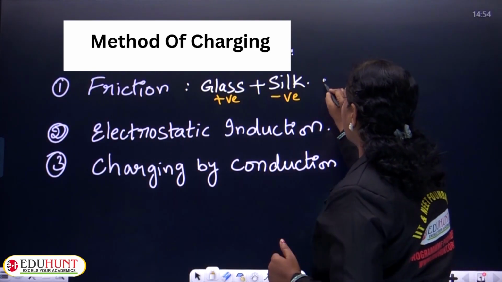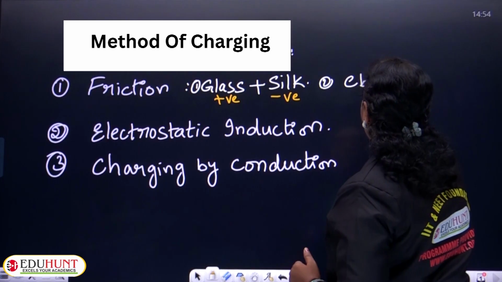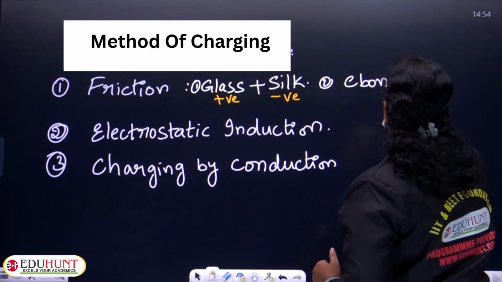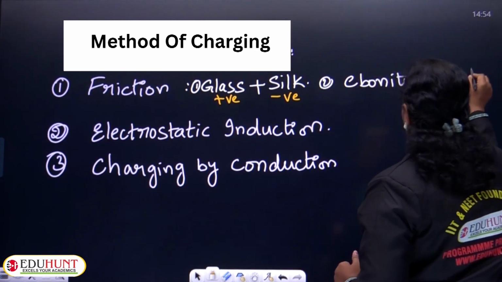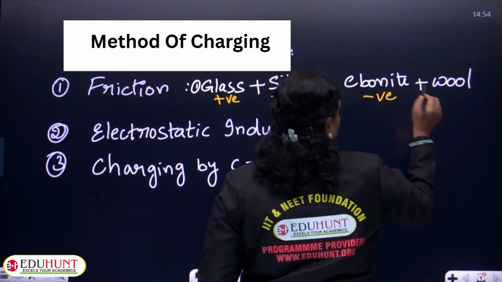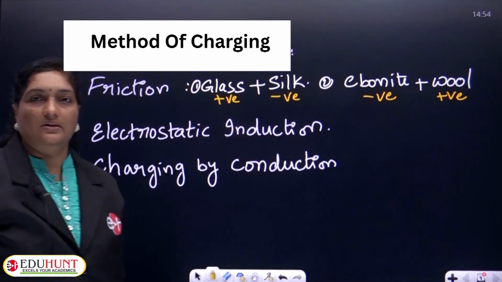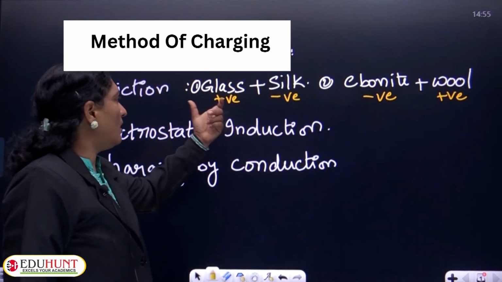So, one more example if you consider, an ebonite rod when rubbed with wool, this ebonite will get negatively charged, whereas wool will get positively charged. So, what do you observe from this?